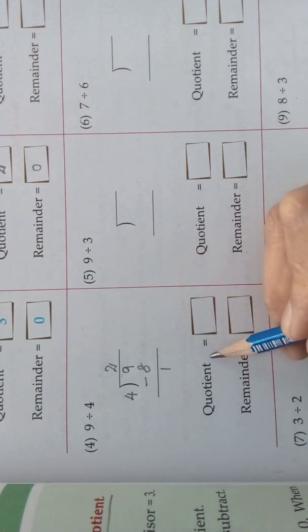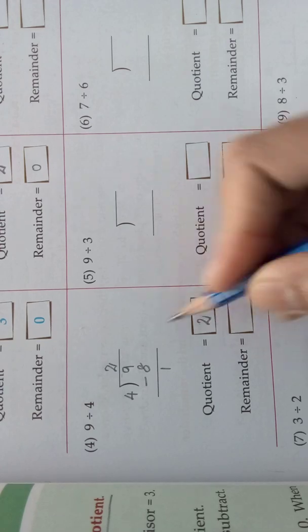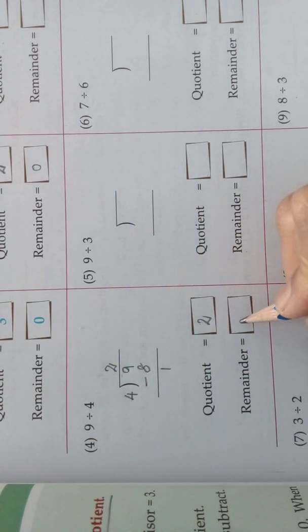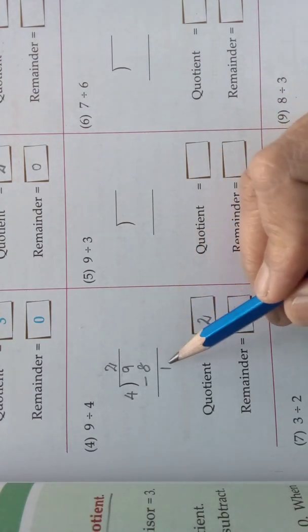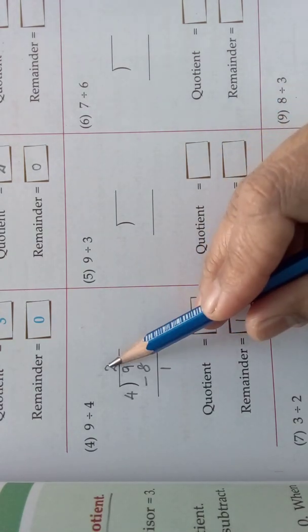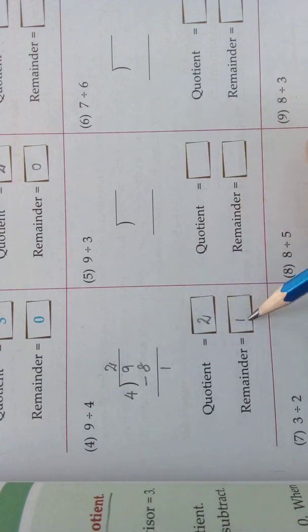Come, we will write the quotient now. What is the quotient? 2 is the quotient. What is the remainder? 1 is the remainder. This is the quotient place, this is the remainder place. So what is the quotient? 2. What is the remainder? 1. Understood, children? How easy, no?